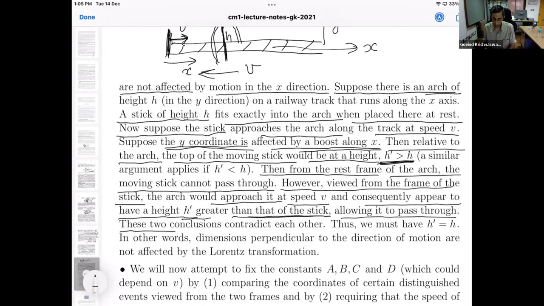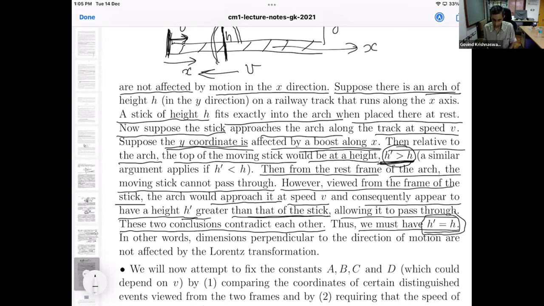Now, these two conclusions contradict each other. Thus, we must have h equal to h prime. You have to do a similar argument when h prime is less than h, and you will get a similar result. Therefore one concludes that h prime must be equal to h.